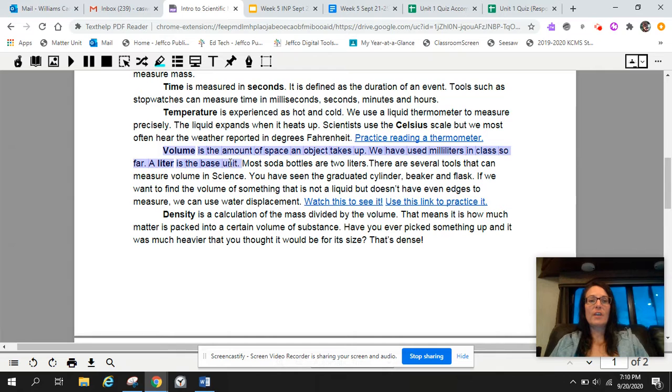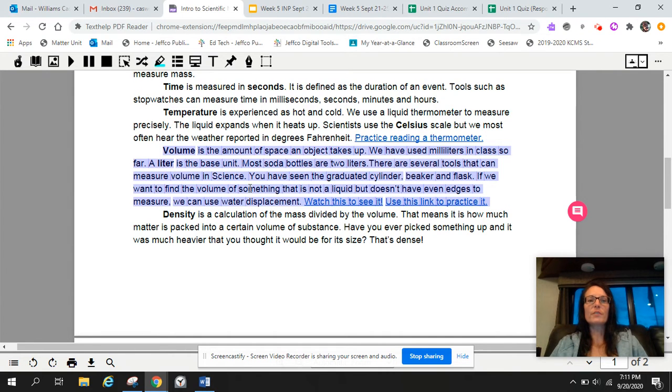And almost done here, we have our second to last chunk of volume. Volume is the amount of space an object takes up. We have used milliliters in class so far. So when we did the Alka-Seltzer in the plastic bag, I explained to you the 25 milliliter measurements. A liter is the base unit. Most soda bottles that we know are 2 liters, so you are familiar with this measurement maybe more so than other parts of the metric system.